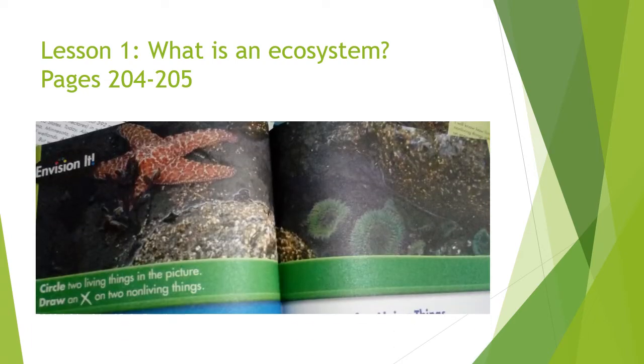Look at the envision it at the top of the page. Describe the picture. I can see a starfish. Very good. Plants. Excellent. Rocks and stones. Proud of you. Now, read the questions in front of you. Circle 2 living things in the picture. Draw an X on 2 non-living things.